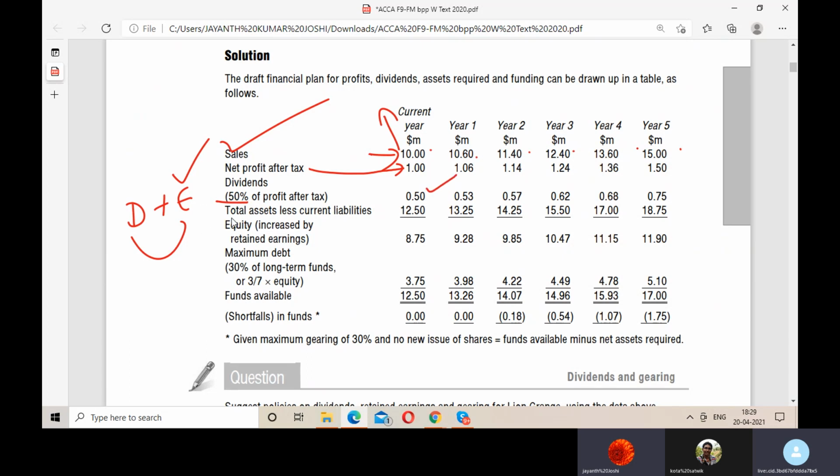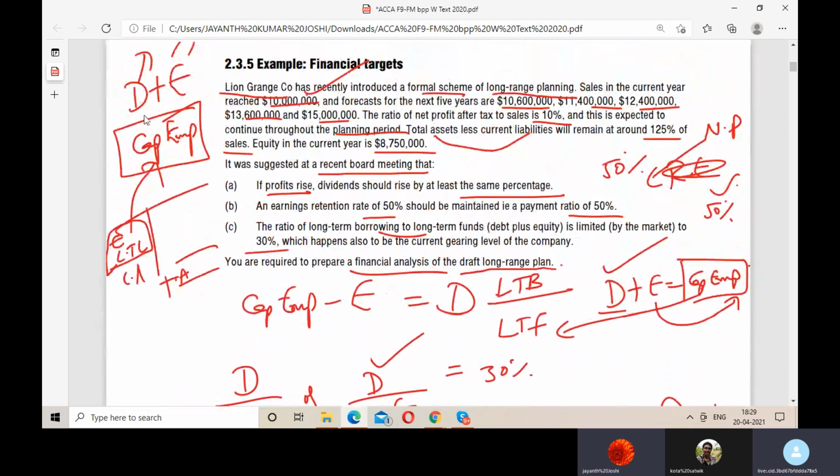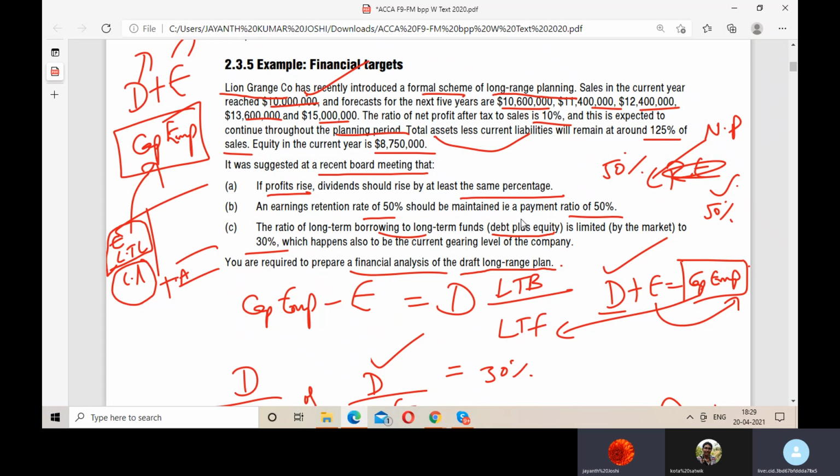And your total assets less current liabilities, that means your funds. What is that? They use a terminology for it. They said debt plus equity. Am I right? And they said the total assets less current liabilities. Total assets less current liabilities is nothing but equivalent to debt plus equity. Correct or wrong? Yes, sir. So that is right.